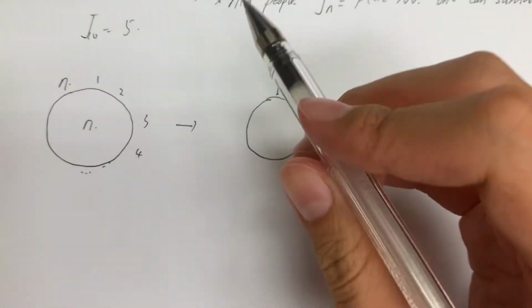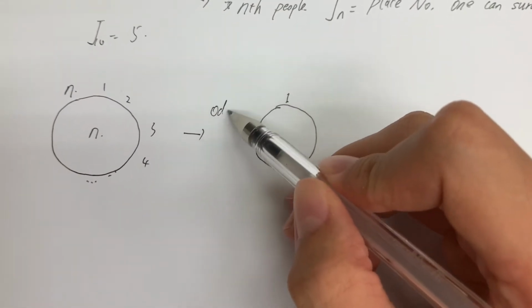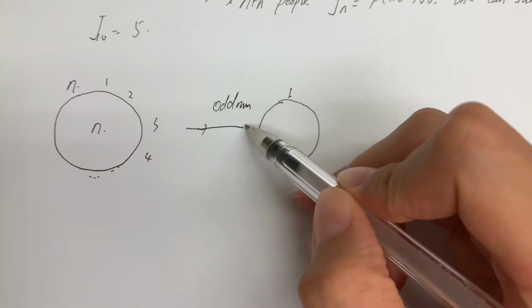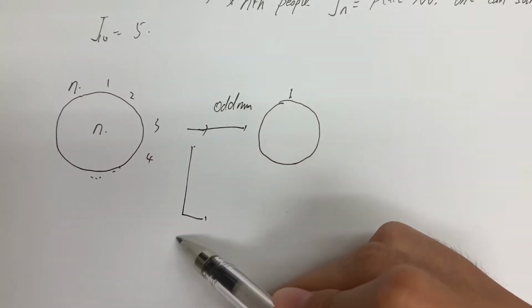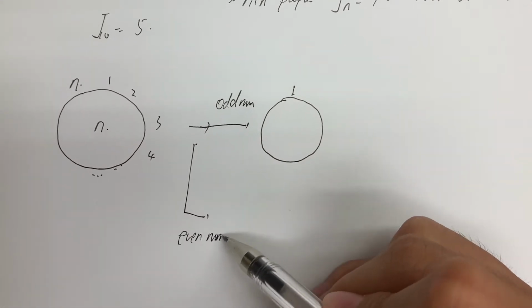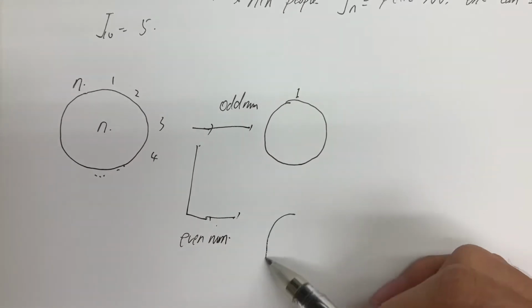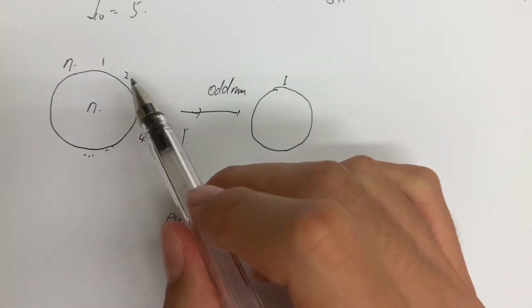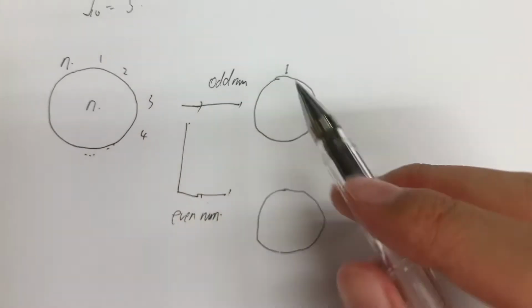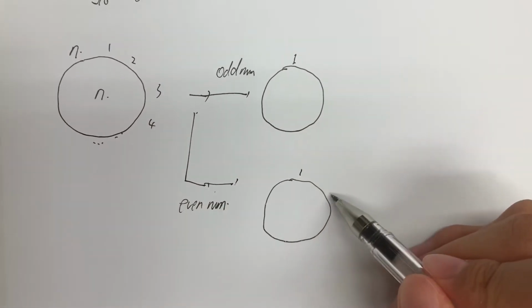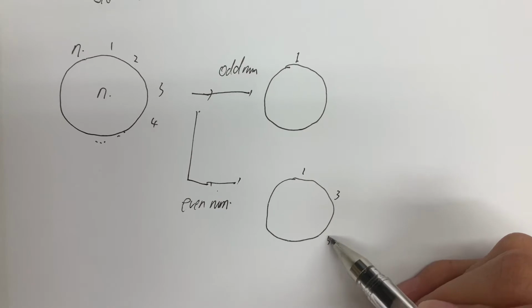Suppose it is an odd number, and suppose it is an even number. This is quite obvious: when n is even, 1 can survive, 2 cannot survive. Only odd numbers will survive.